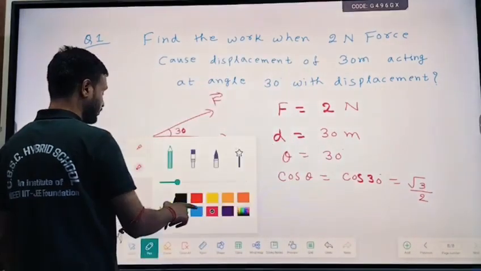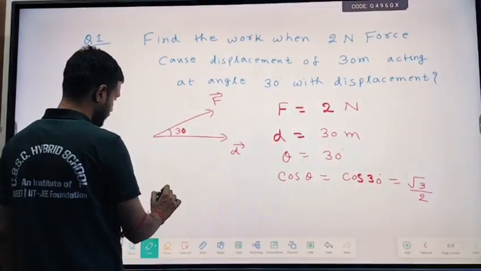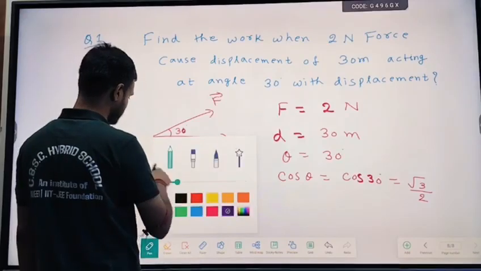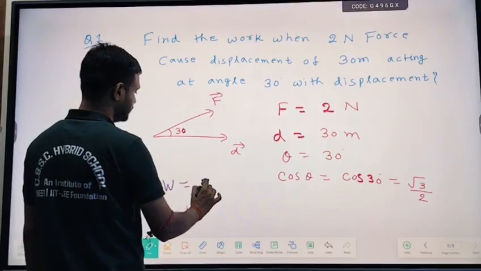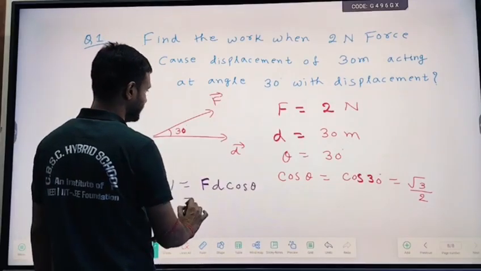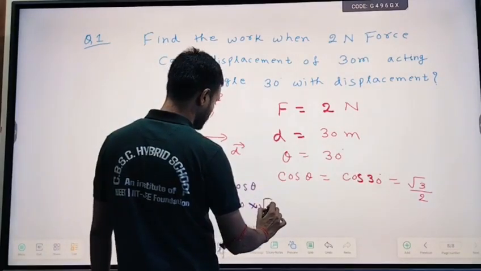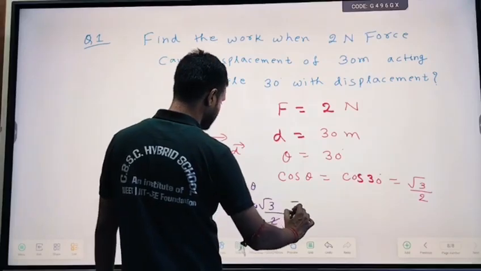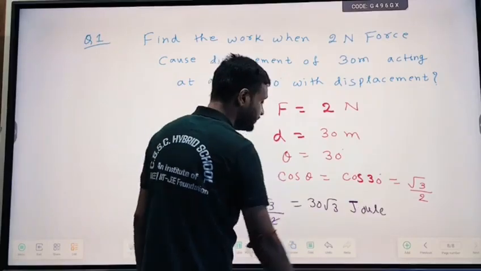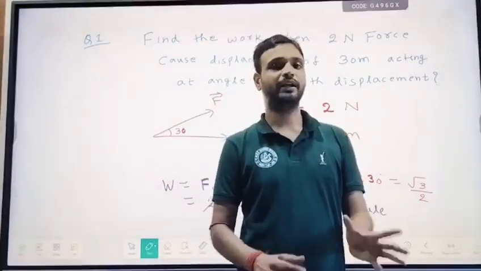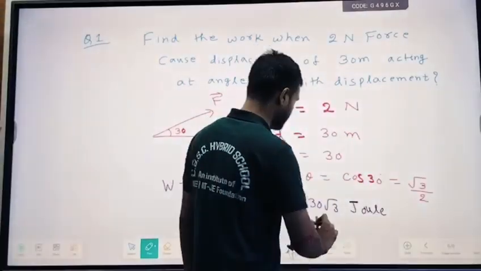So if we have to find the work here, we can write work equal to F d cos theta. Force is 2 Newton, d is 30, and cos theta is root 3 by 2. So 2 is cancelled by 2, and the answer is 30 root 3 joule. Why have we written joule? Because the unit of work is joule, and in physics everything is written with its unit. So we get the answer 30 root 3 joule.